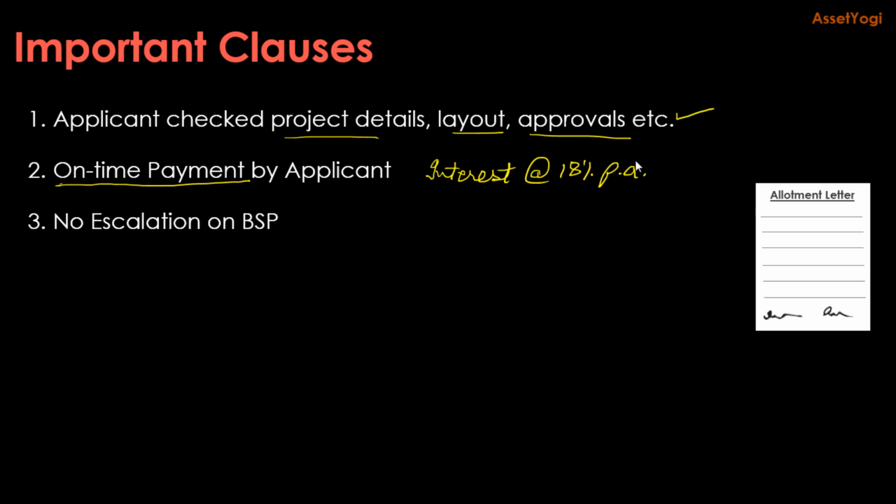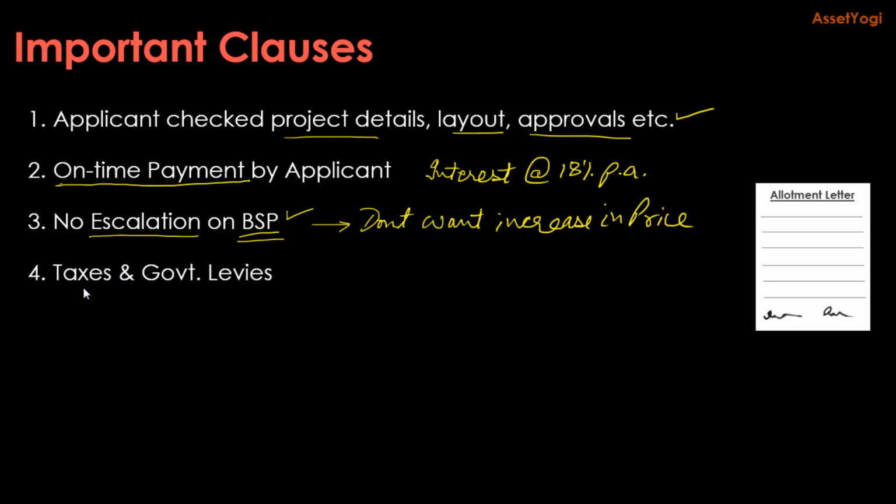Then allotment letter also specifies that there should be no escalation on the basic sale price. So if your allotment letter doesn't contain this clause, you must get it included from the developer, because you don't want to get your price increased after signing the allotment letter. You don't want increase in price later on, right?